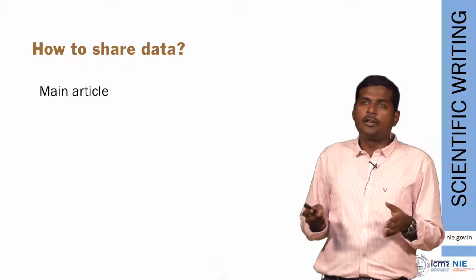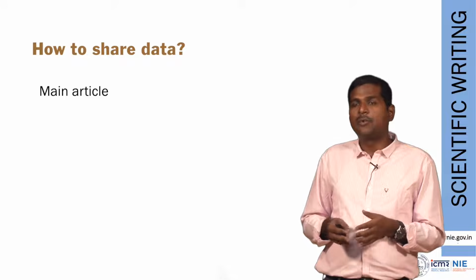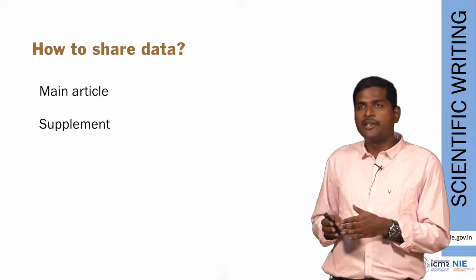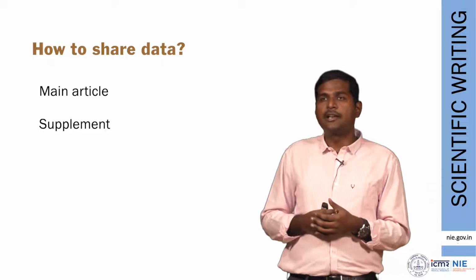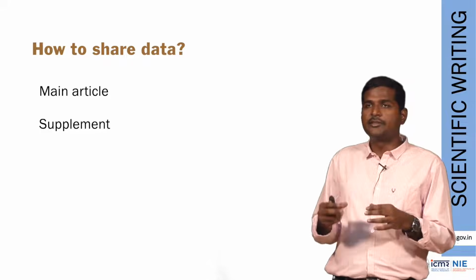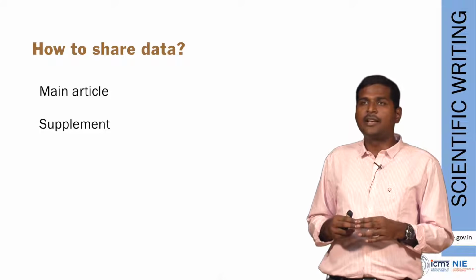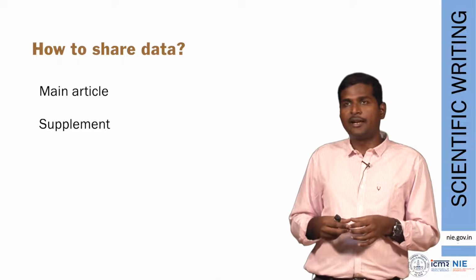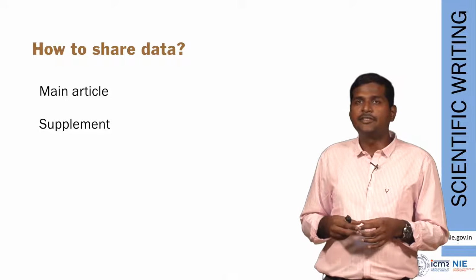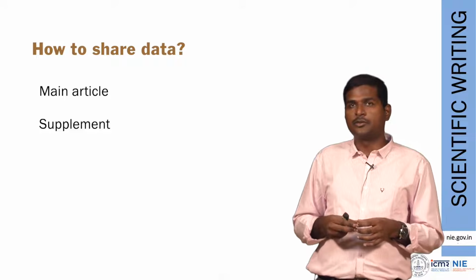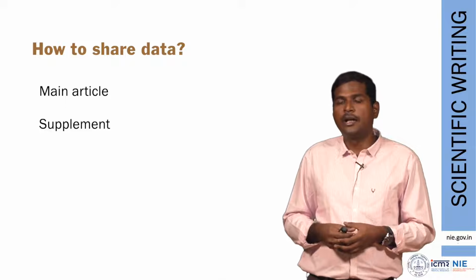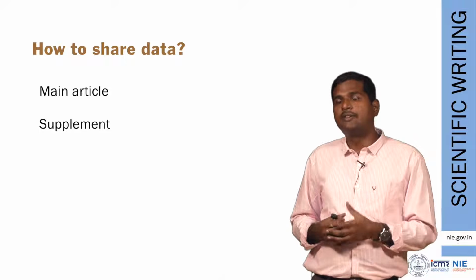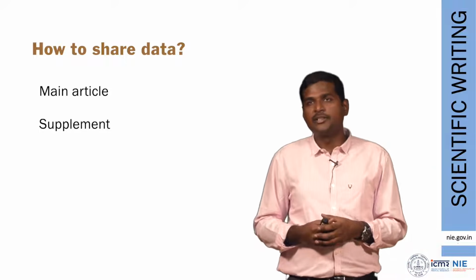If your data is moderately large, you can use a supplement. Supplements are documents which are attached along with the main article during the submission process. So this is a separate document where you can give your Excel sheet, or you can compress your Excel sheet as a zip file or a RAR file and then attach it during the submission process. So that is also an avenue for sharing data. That is, you are uploading the data file to the journal website during the submission.